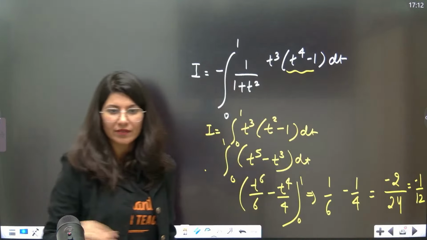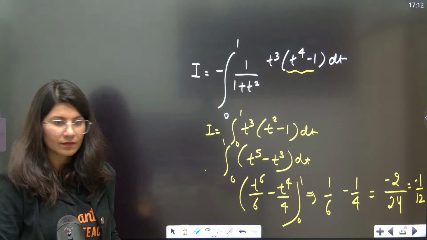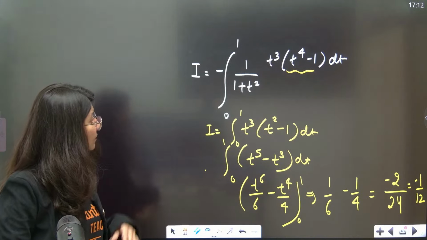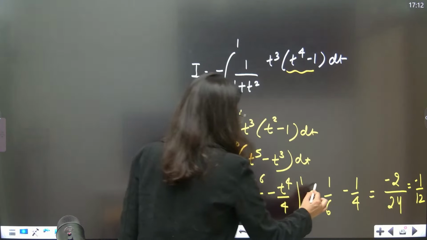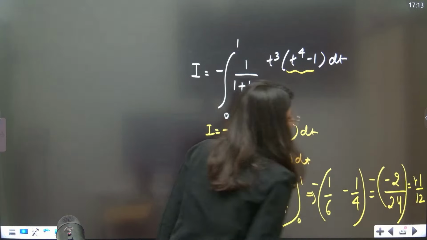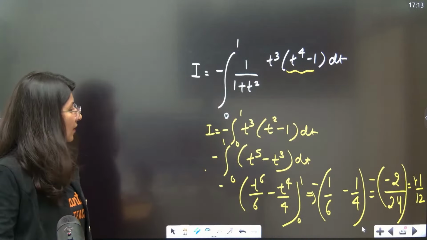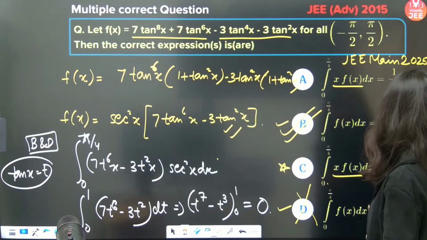Minus 1 by 12. Sorry, the negative sign was already there, correct? So this is negative and this is also negative, so plus 1 by 12 is the correct answer. So this question has plus 1 by 12 as the correct answer.